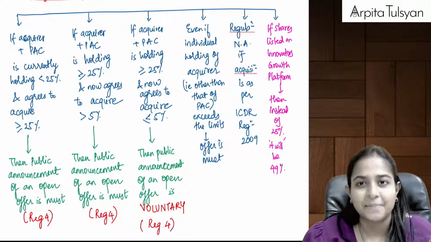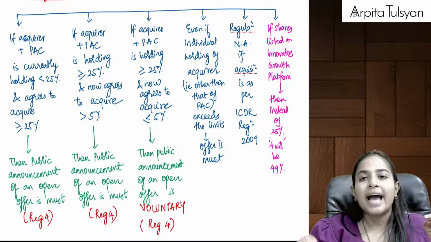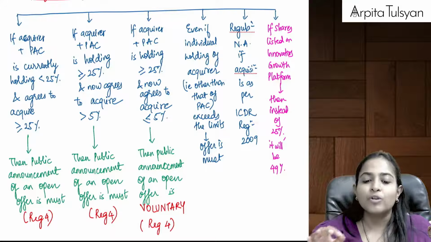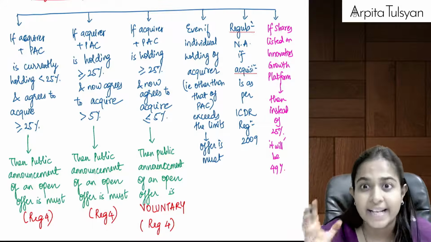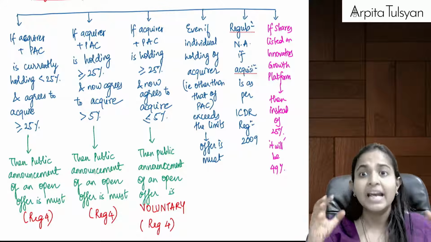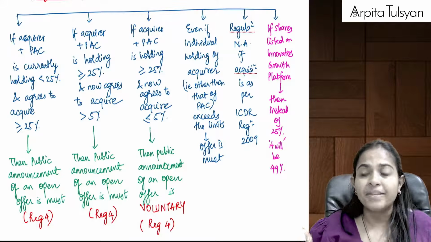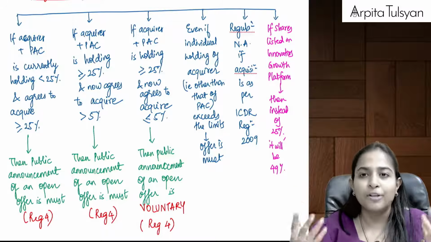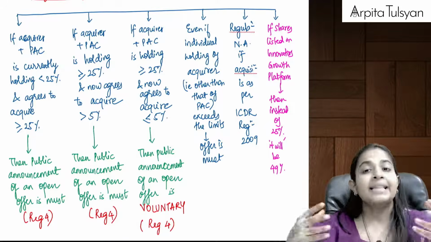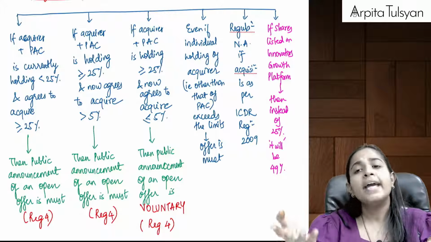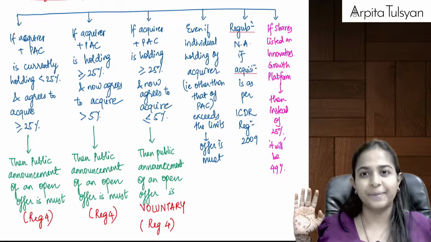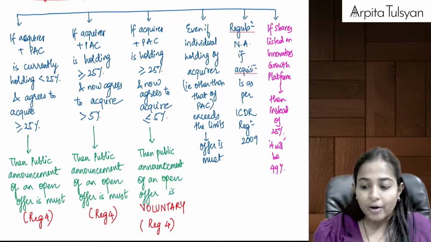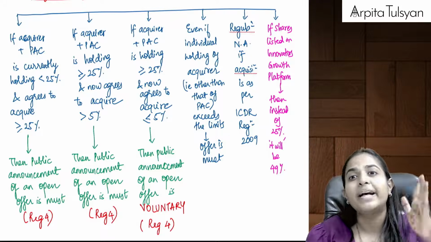So before doing the substantial acquisition, you will have to do an open offer to the public. You will have to do an open offer to the existing shareholders of the target company, because you have to inform them that you are going to be a big shareholder in this particular company. So you have to inform them by way of an open offer that I am going to enter the company now. If you want, you can sell your shares to me. So we are purchasing the existing shareholders' shares. And for that you will have to do a public announcement.